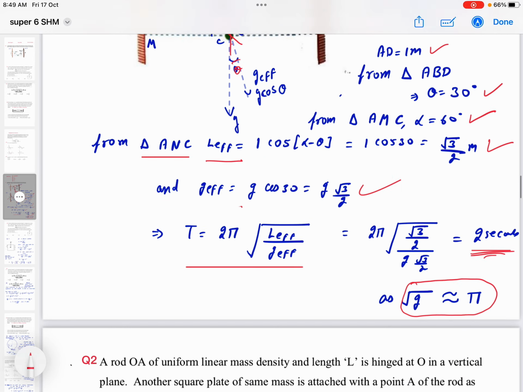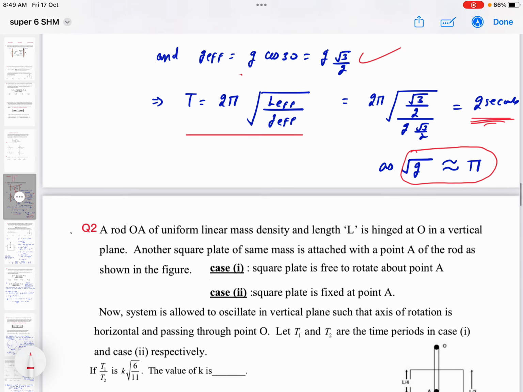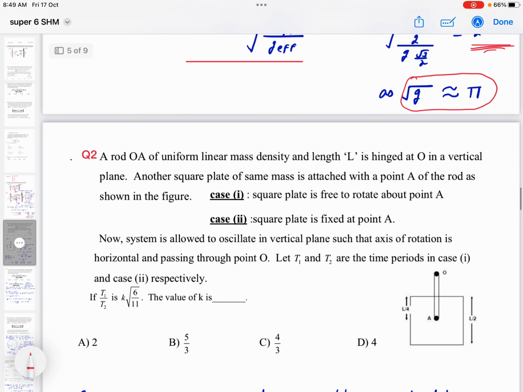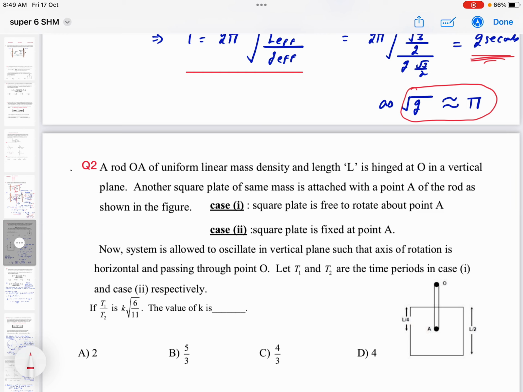Okay, now question number 2. So now see this question number 2. The concept behind question number 2 is similar to one of the questions that I have given in question of the day section, right? So now here what is the system? Just by observing this question, the diagram, you can realize that it is the case of a physical pendulum, right beta? It is the case of physical pendulum.